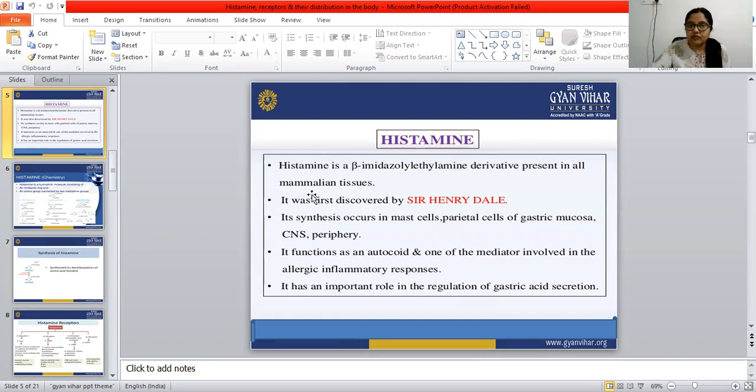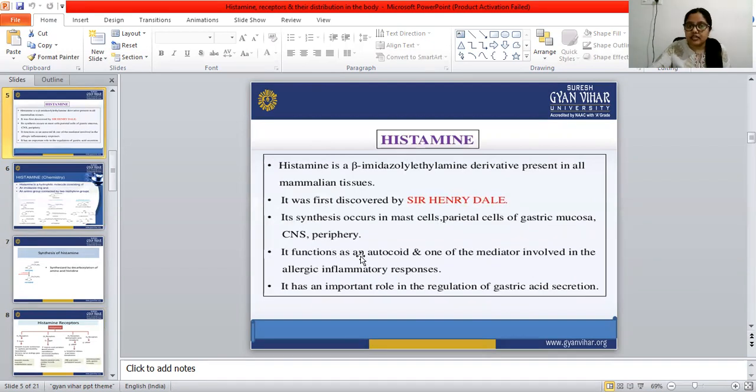Histamine was first discovered by Sir Henry Dale. Its synthesis occurs in mast cells, parietal cells of the gastric mucosa, the CNS, and the periphery.